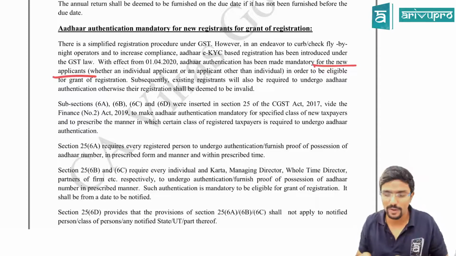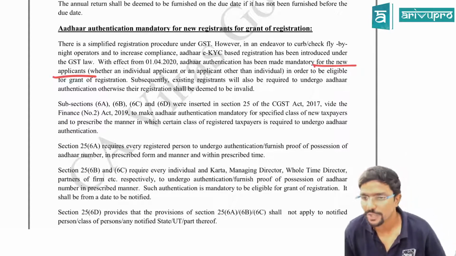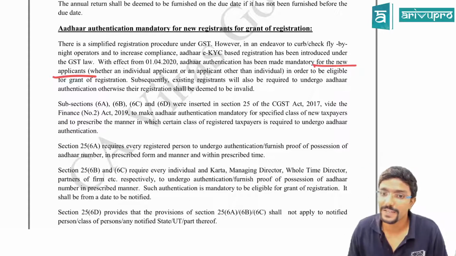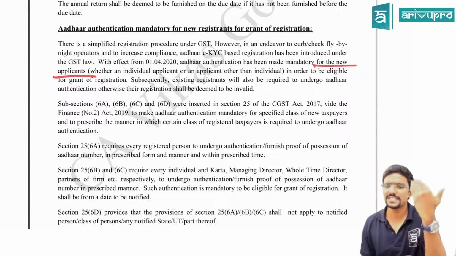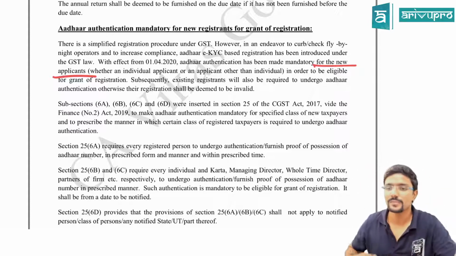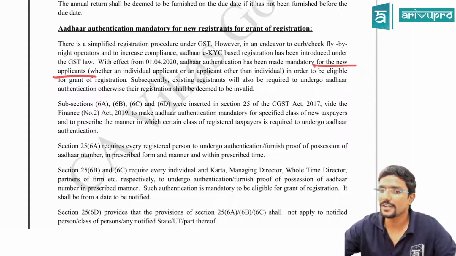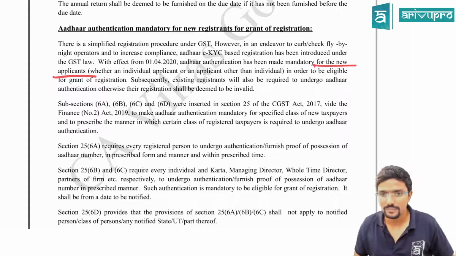REG-1 is the application which I make for registration. So in that form, I have to give my Aadhaar, whether an individual applicant or an applicant other than an individual. Anyone who is taking registration under GST has to quote their Aadhaar number in order to be eligible for grant of registration. If not, they will not be given the registration.